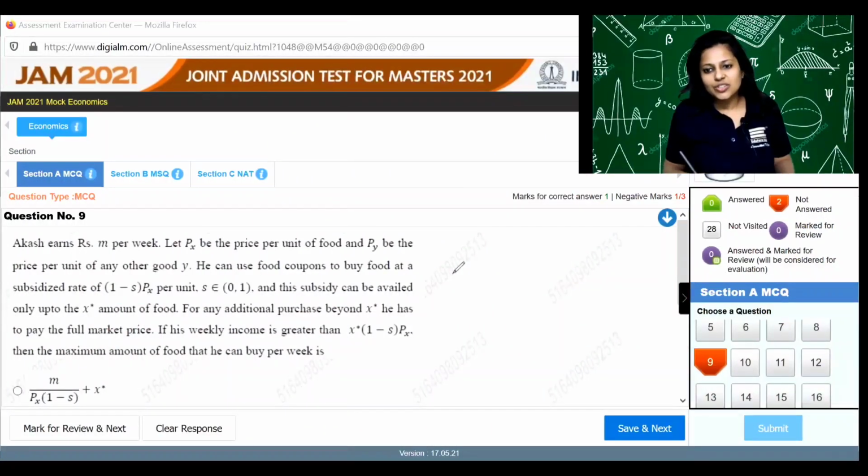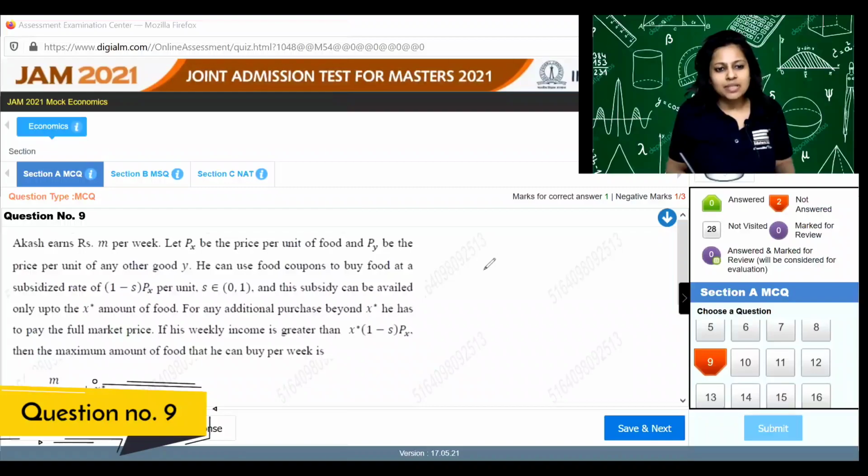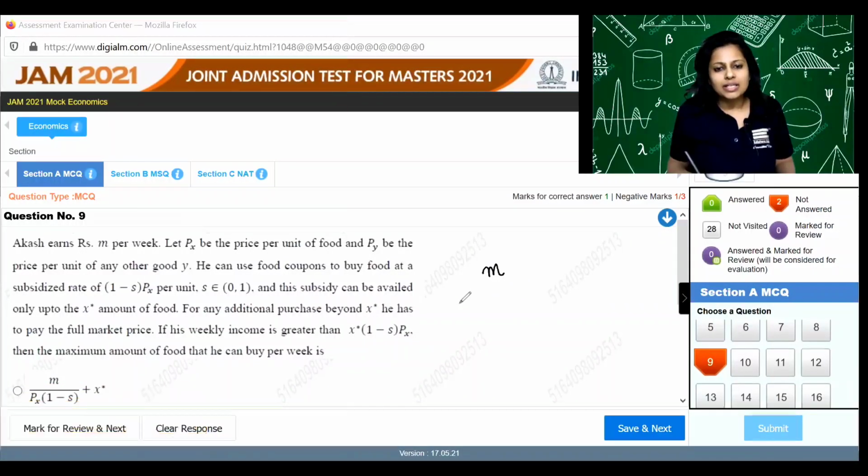In question number 9, Akash earns M per week and he can spend it on good X, which is priced at PX, and good Y priced at PY.